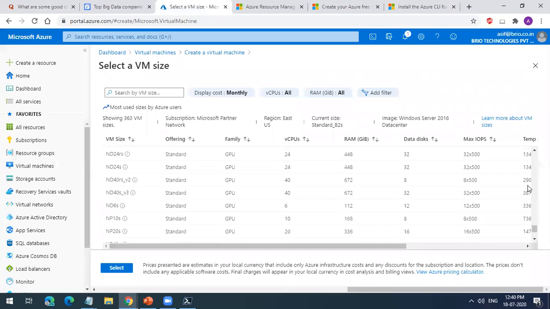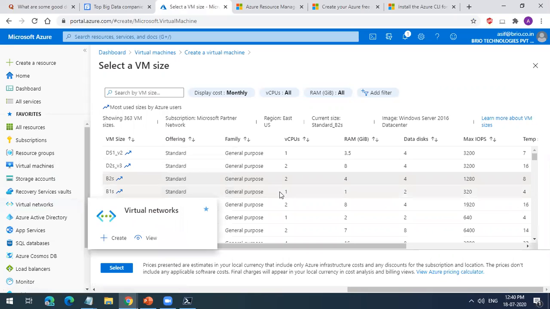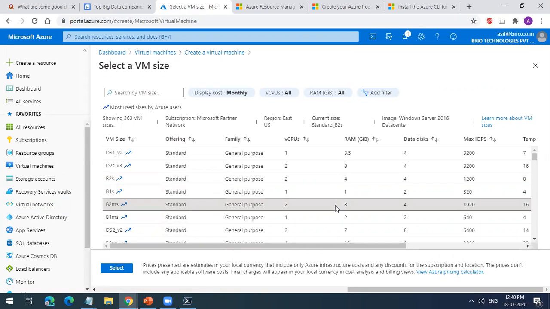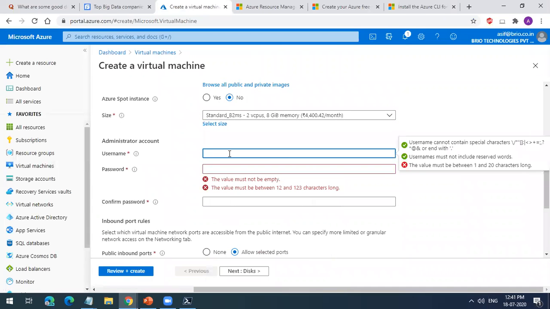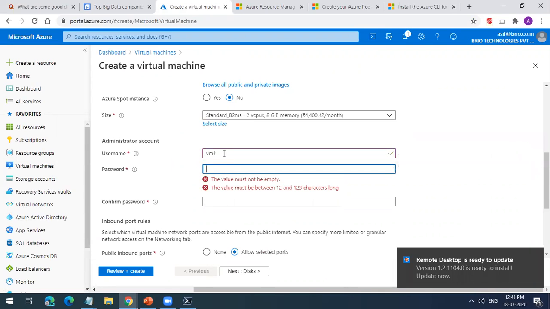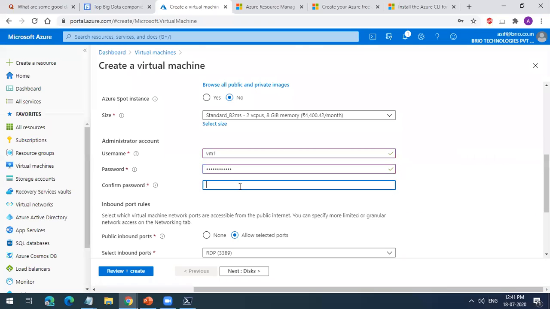Okay, so let's select a basic B series machine. I'll go with B2MS, which is 2 core 8 GB. You can see it's a 2 vCPU, 8 GB machine. I've selected that. Now I give the username. I'm giving it as VM1, and I'll give a secured password, for connecting by RDP.